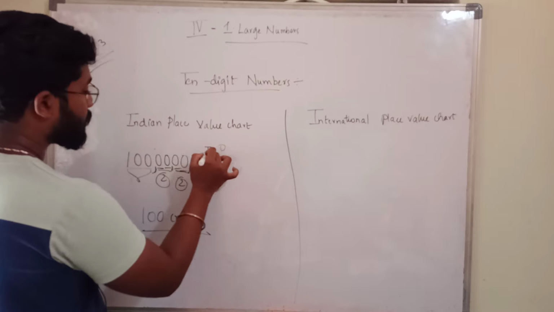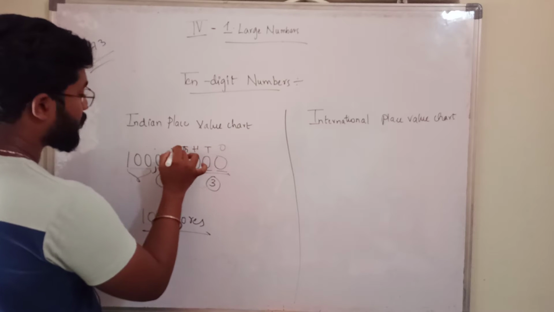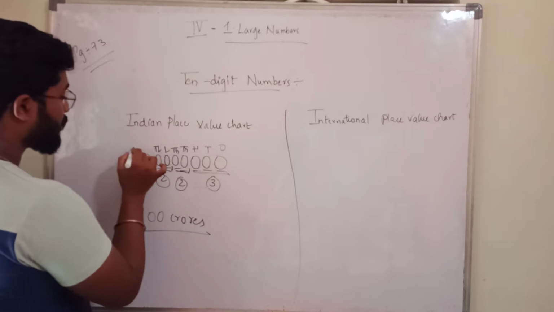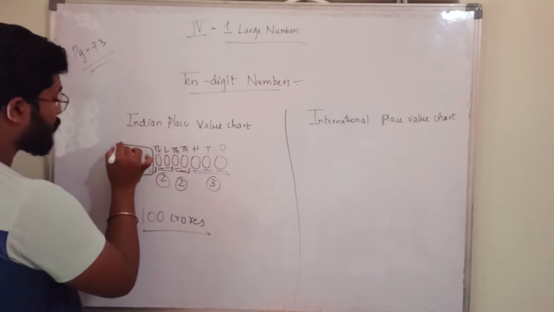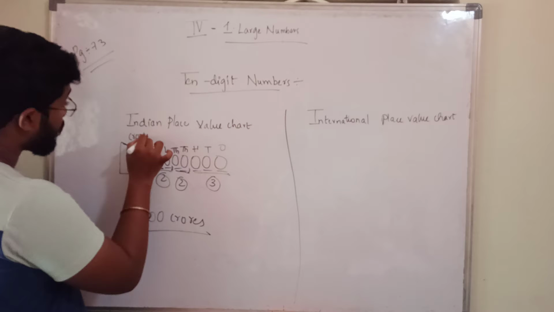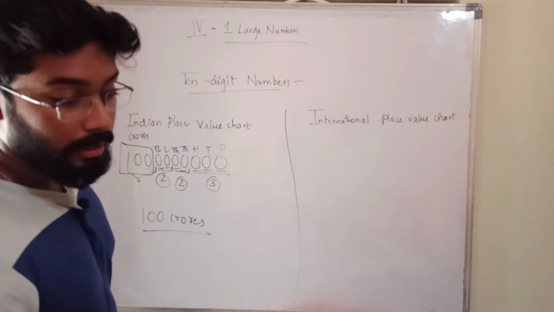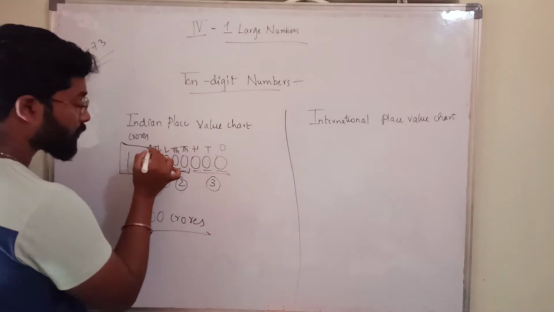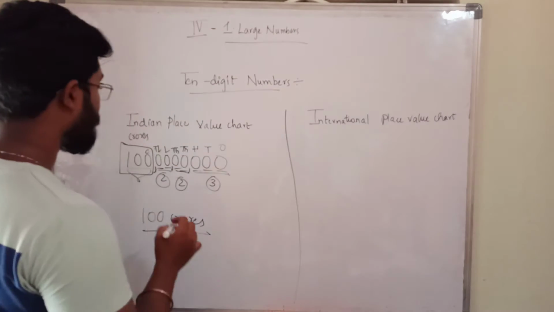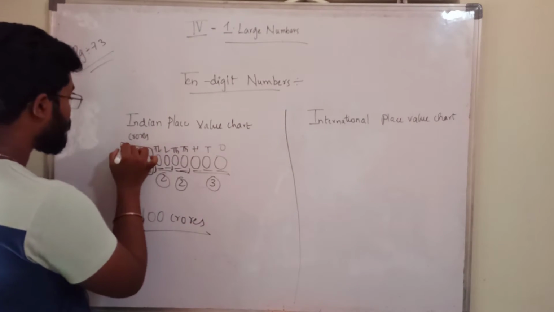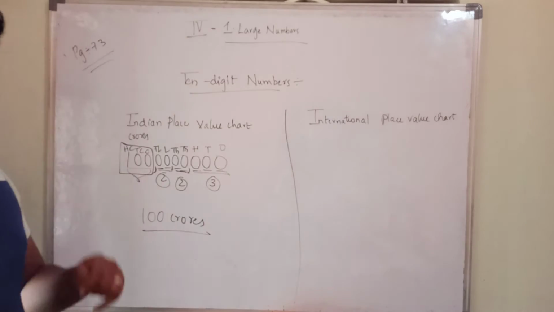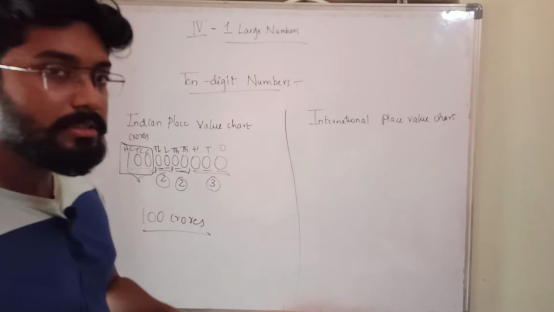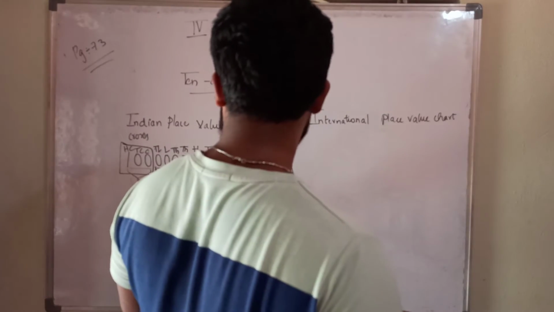Ones place, tens place, hundreds place, thousands place, 10,000s place, lakhs place, 10 lakhs place. Here this will come under crores. In crores also, you will have crore, 10 crore, 100 crore. This is crore, represented with C. This is 10 crore, this is 100 crores. Like that it will go on dividing. So this is 100 crores. This 10 digit number which we got, we call this 100 crores.